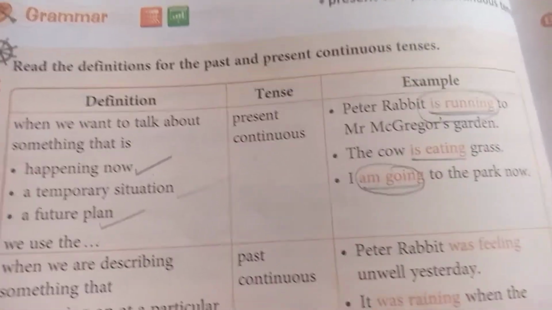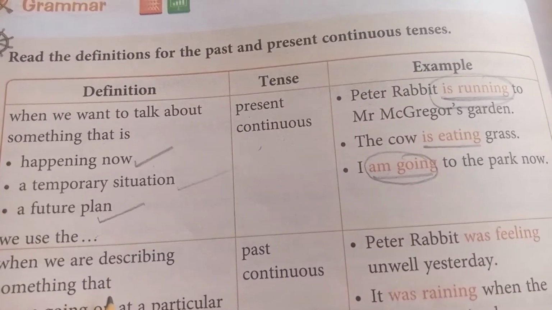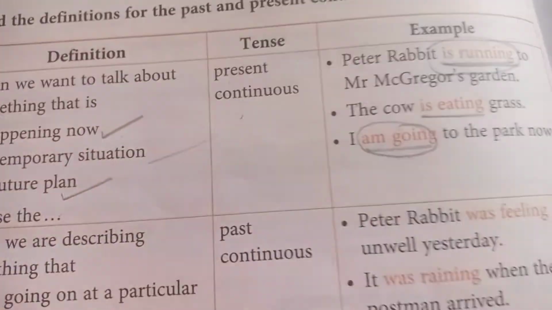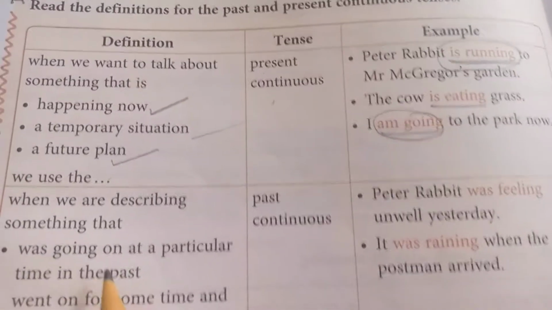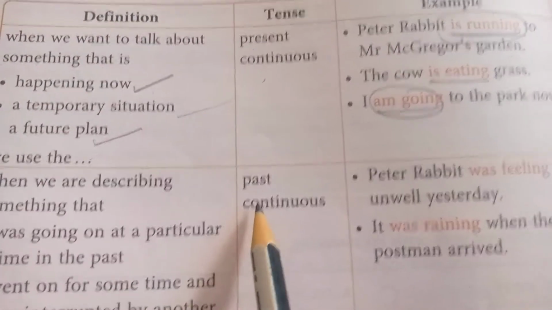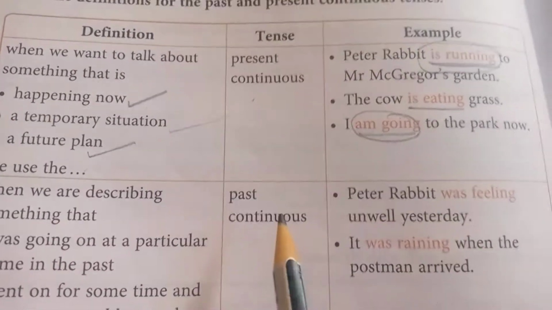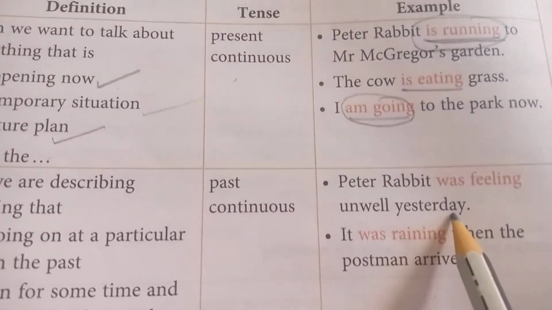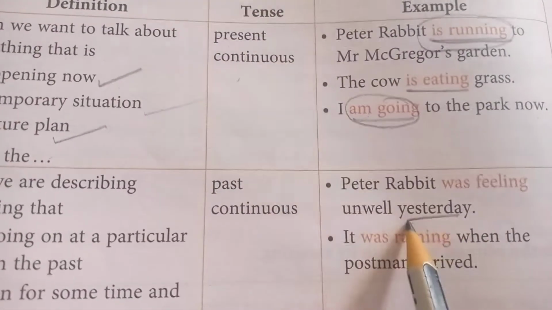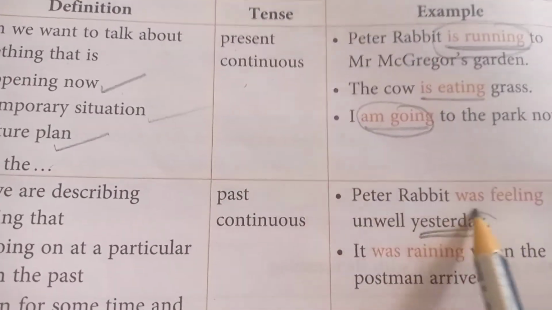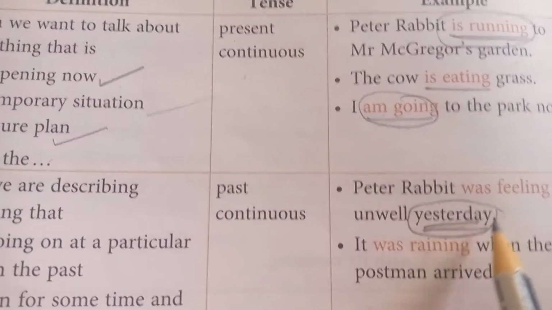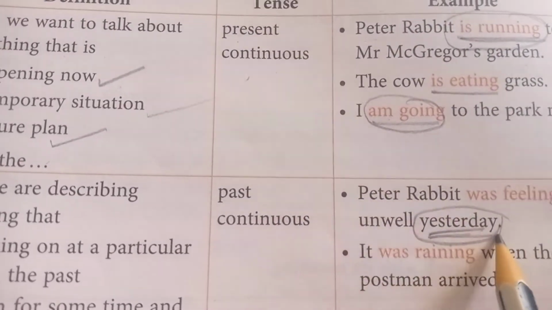Okay, next tense is the past continuous tense. When we are describing something that was happening in the past at a particular time, it's called past continuous tense. Let us see the example. Peter Rabbit was feeling unwell yesterday. The word yesterday shows the action happened in the past.